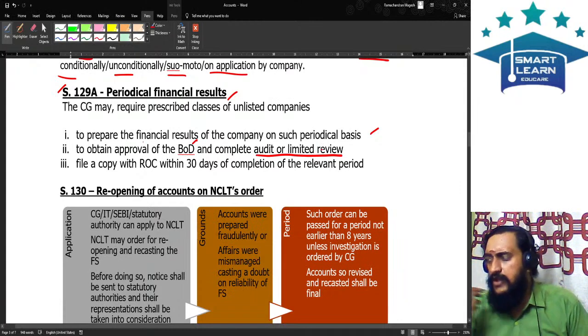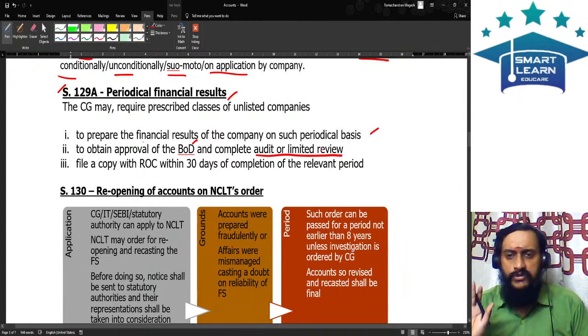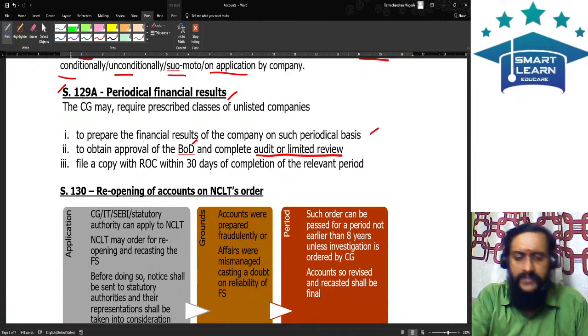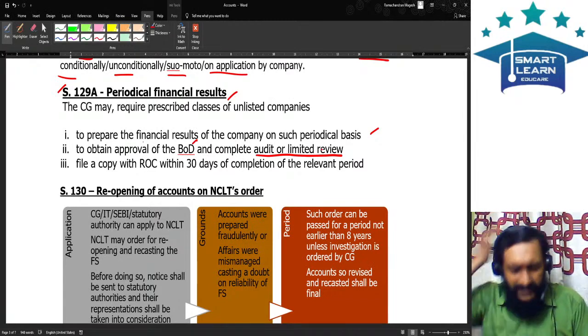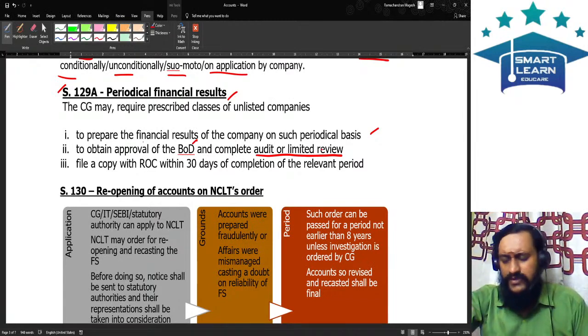At this time we need not know in detail what a limited review is. Please do memorize that there is something called an audit. Audit means you are fully examining. Limited review means where you are only making a holistic analysis, a limited analysis, which is what we call a limited review.